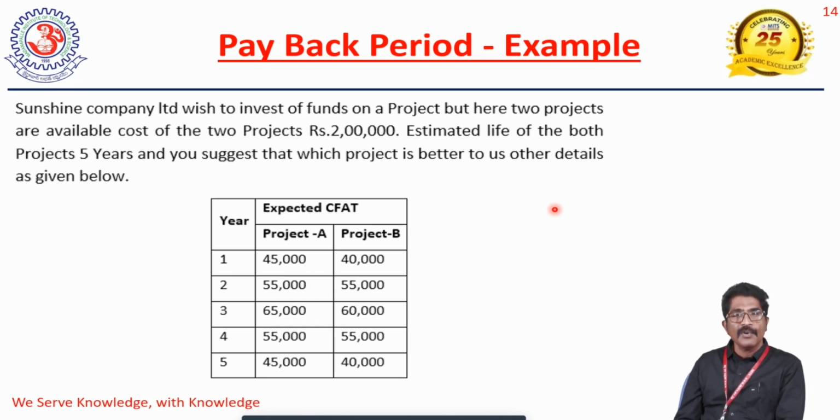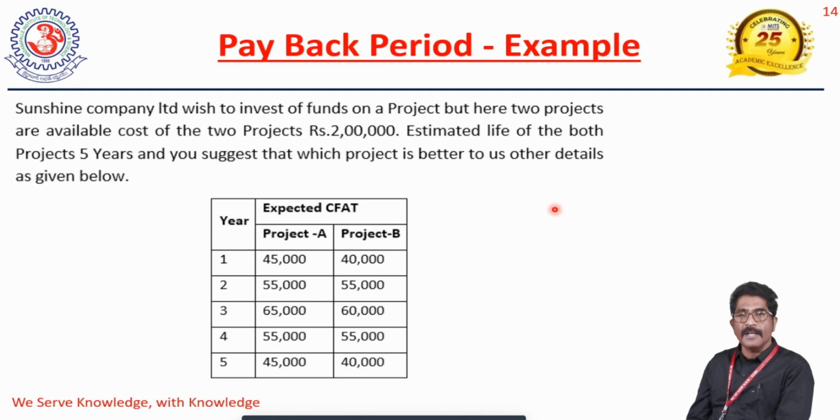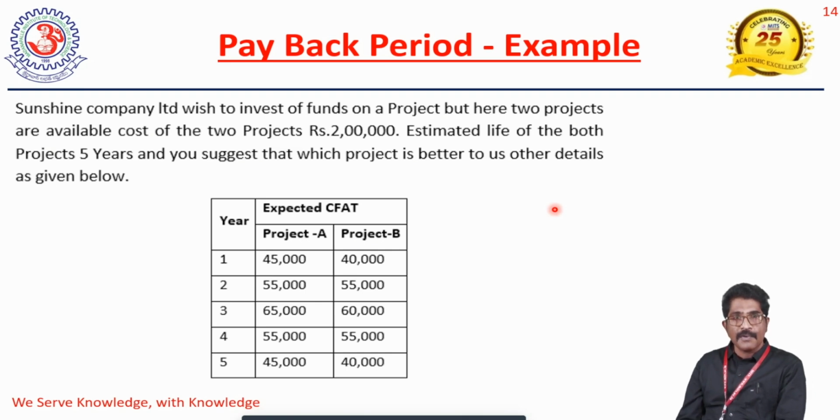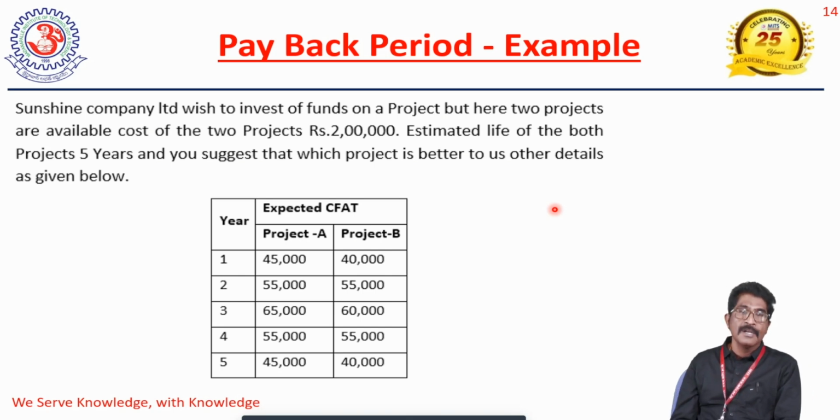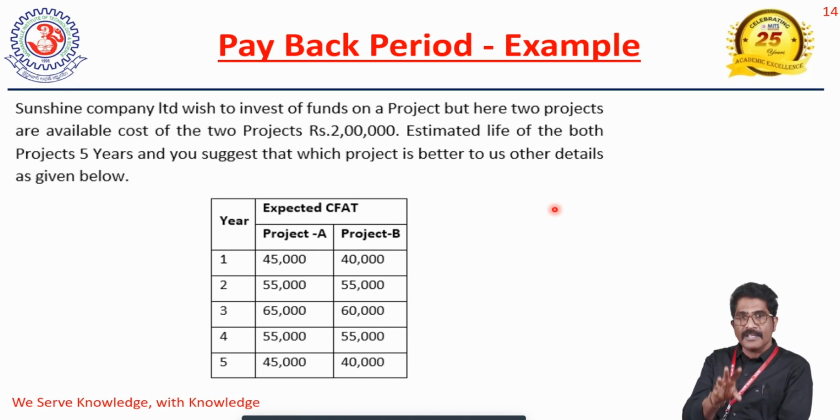The same amount is invested in project B. First year we will get 40,000. Second year we will get 55,000. Third year we will get 60,000. Fourth year we will get 55,000. Fifth year we will get 40,000. So now we are going to take the investment decisions. But the company wishes to make an investment in only one project, not in two projects. So as a financial manager, you have to suggest to the company which project is profitable and why.